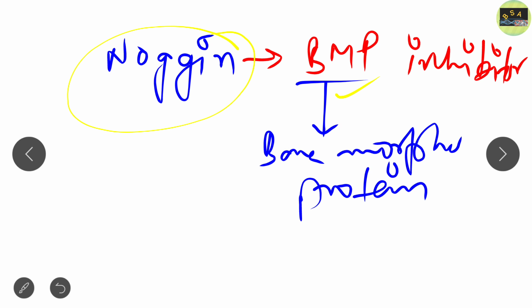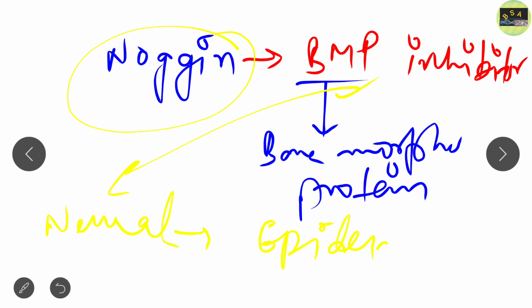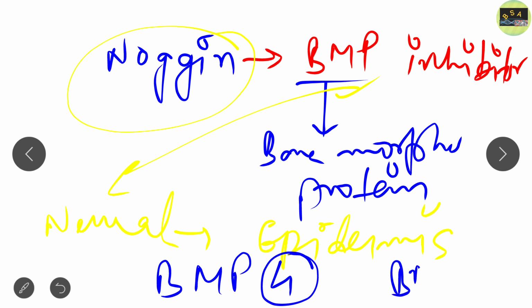Why does noggin inhibit this BMP? Because BMP converts the neural tissue into epidermis. That is, neural tissue is going to form epidermis if BMP is present. Clear? So this is all about BMP. There are mainly 2 BMPs: one is BMP4, which is the main BMP, and another one is BMP2. And what will noggin do?